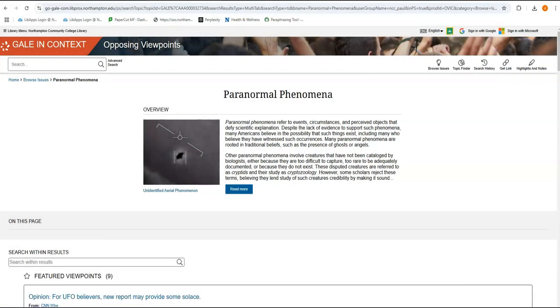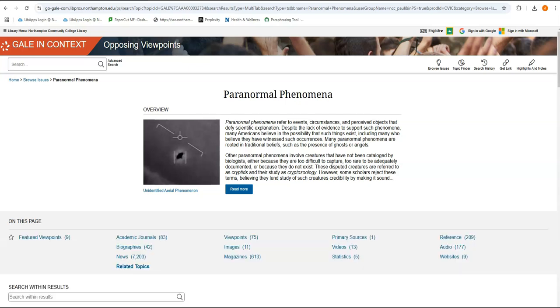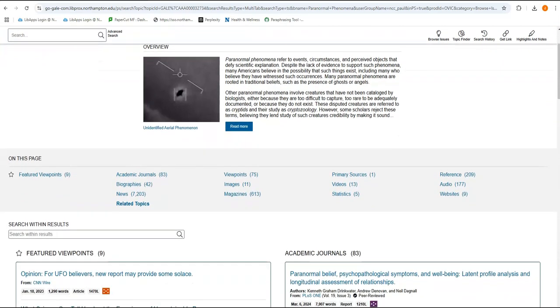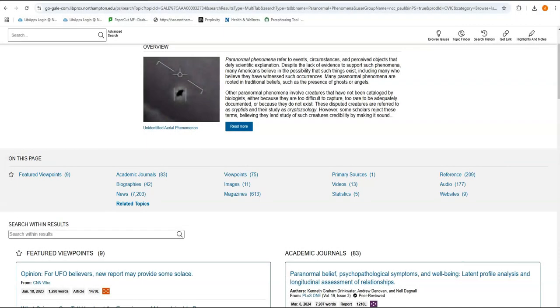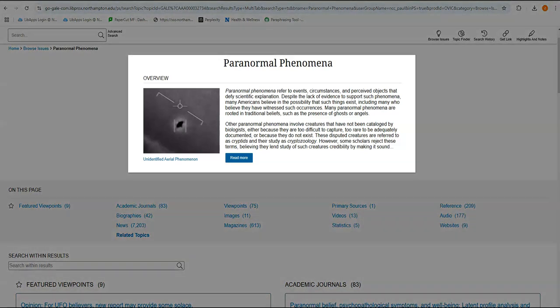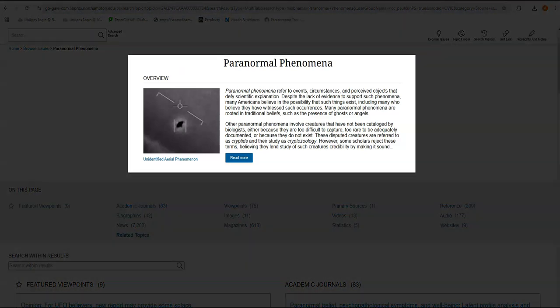So let's try taking a look at the paranormal phenomenon topic and see what is available. We'll open it up, and we can see there's a lot of information at our fingertips. It's laid out nicely and divided into categories that can help us with our research. For example, we have separate categories for academic journals, magazines, news articles, and viewpoints. Let's open up the overview to get a good idea of what paranormal phenomenon entails.